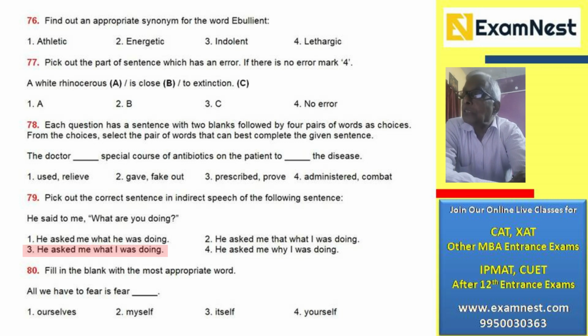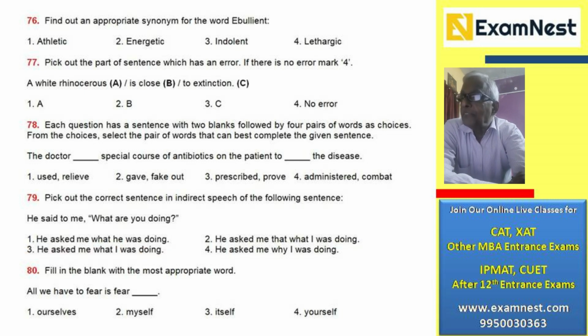He asked me what he was doing. You have changed the person. Why? Because he said to me. Then in the reported speech, it should be I, not he or she or they. Right? The next one, he asked me that what I was doing. That is incorrect. You don't use that before what, how, why. You avoid using that. He asked me why I was doing. You have changed the meaning there. The meaning is changed there. So the correct one is number 3.